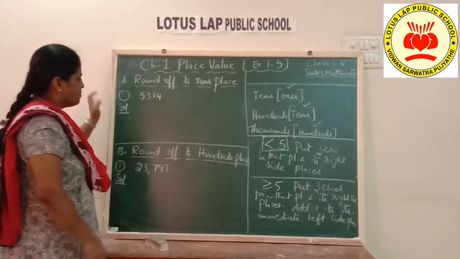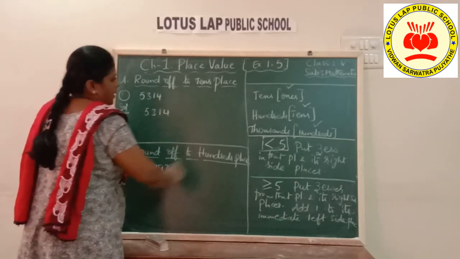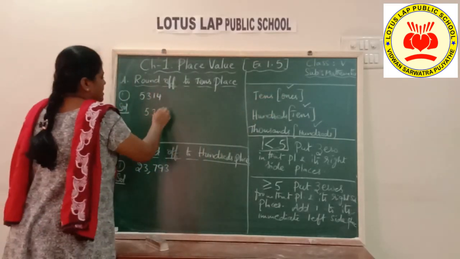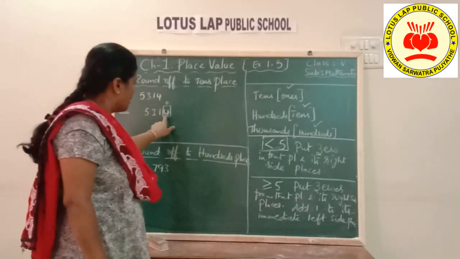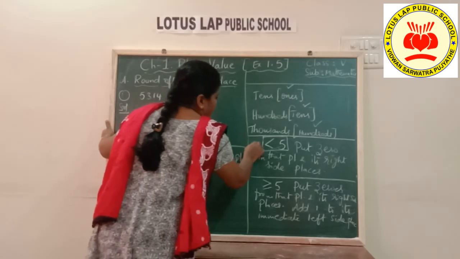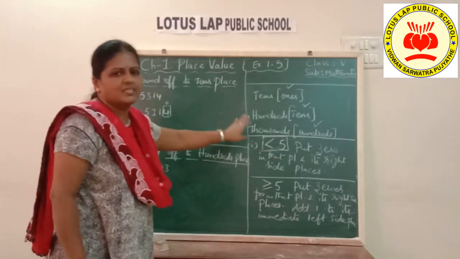So if it is tens place, which digit you need to check? I said tens place. It's before place. Ones place digit you need to check. What is the digit present there? It is 4. If it is 4, it comes under first condition. That is, it is less than 5. 4 is less than 5.